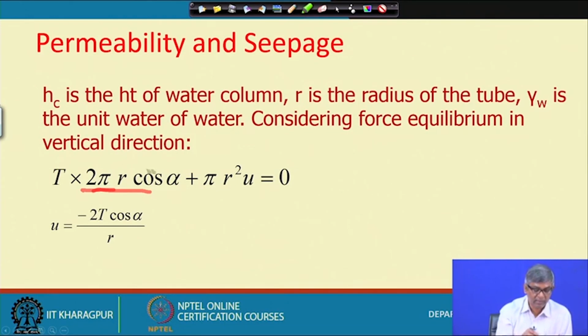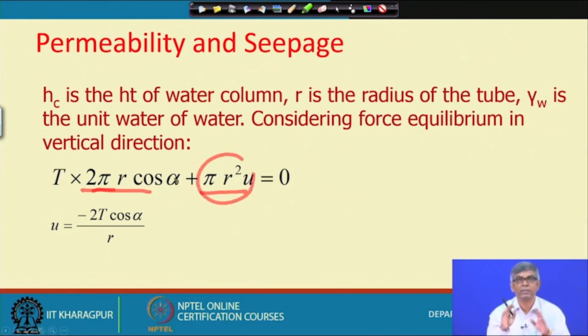This is one force in the upward direction, and from the bottom there is also a pressure U, which we assume acts on the area pi r square. So, these two are in the same direction. Since there is no external force applied, the summation of these two forces will be 0. That is what we have done.